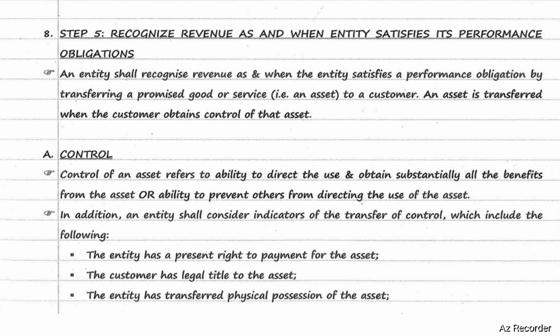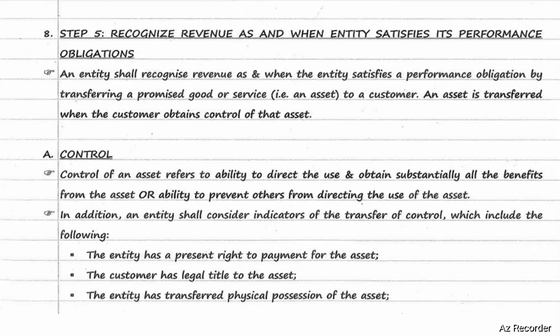Step number 5. Recognize revenue as and when the entity satisfies its performance obligations. An entity shall recognize revenue as and when the entity satisfies a performance obligation by transferring a promised good or service, that is an asset, to a customer. An asset is transferred when the customer obtains control of that asset. That means on transfer of control, the revenue will be recognized by the entity.